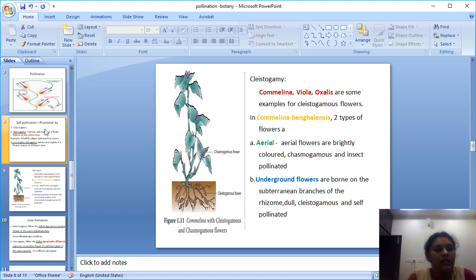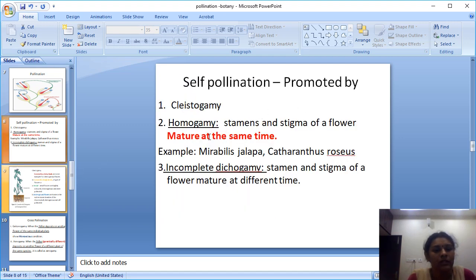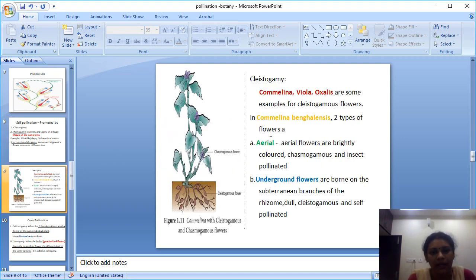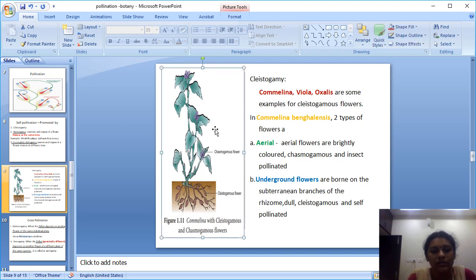So incomplete dichogamy. Now cleistogamy is a self-pollination promoting mechanism. If you see this diagram, this is the cleistogamous flower. Examples are Commelina, Viola, and Oxalis, which have cleistogamous flowers. This plant is the Commelina benghalensis species. This species has two types of flower.